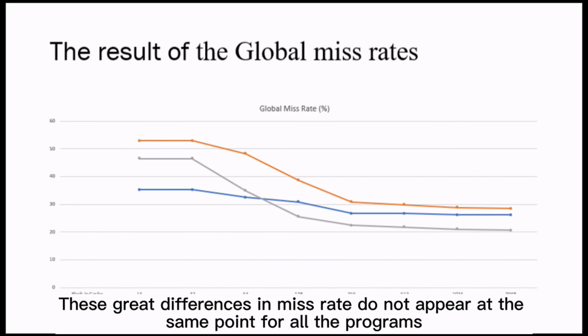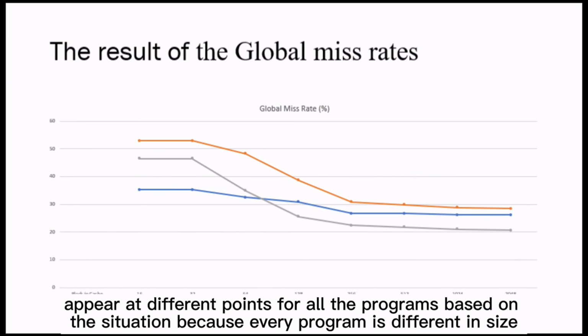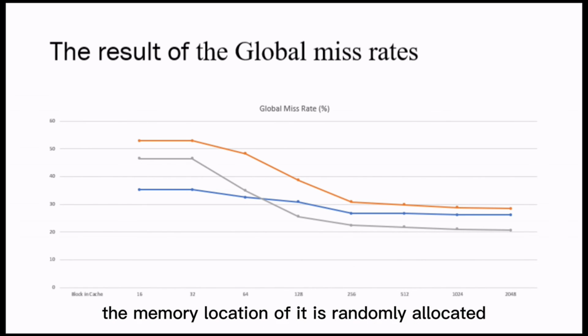This great difference in miss rates does not appear at the same point for all the programs. This great difference of miss rate appears at different points for all the programs based on the situation because every program is different in size and the memory location of it is randomly allocated.